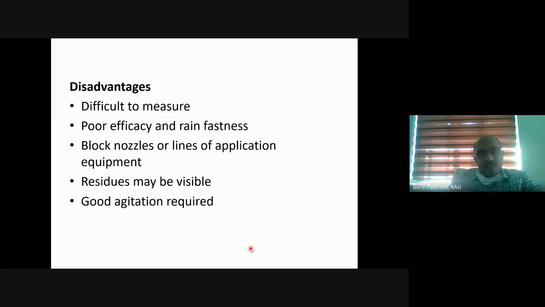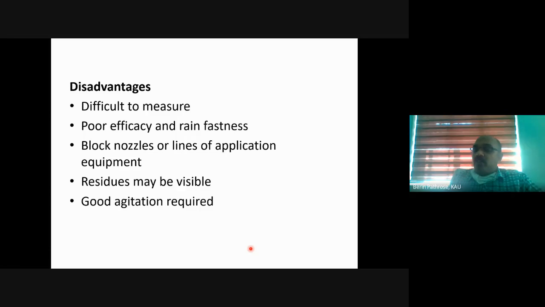It is difficult to measure. Diphentheuron, the example which I cited in the previous slide, is recommended at the rate of 1 gram per liter. So you can imagine the difficulty of a farmer. I am recommending a farmer to use diphentheuron, giving a prescription of 1 gram per liter. He is a very small farmer with a homestead, and immediately once he reaches home, he will call me back. So how to measure 1 gram? I need only 1 liter of spray solution. Most of the time it is extremely difficult to measure a smaller quantity of powder.